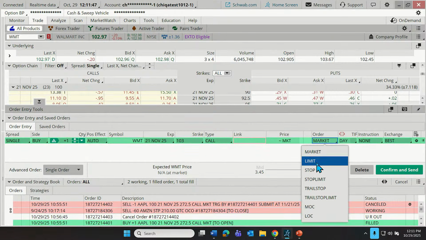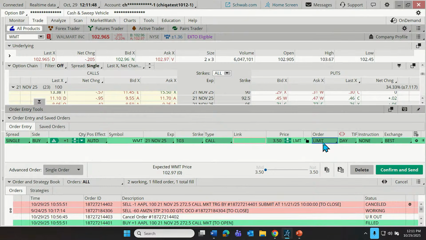Now, another thing that we could do is choose a limit order. And a limit order implies that the trader can set a maximum for how much they're willing to spend. So it looks like right now we're trading between probably 340 and 350. Trader could even say, you know what, I'd even go up to 360. That's going to be my limit though. A limit order just means fill at this price or better. In the case of a buy order, better is at a lower price. If we put in 360, it doesn't mean that we have to pay 360. It's just setting that as the maximum.